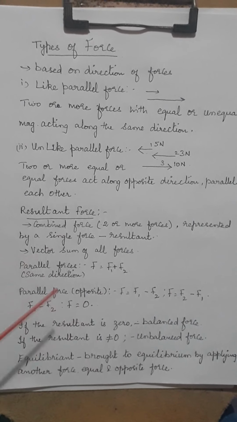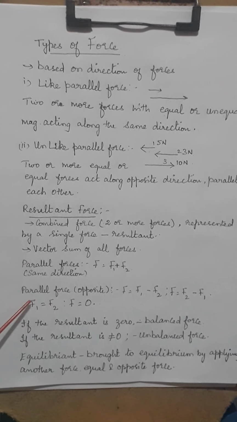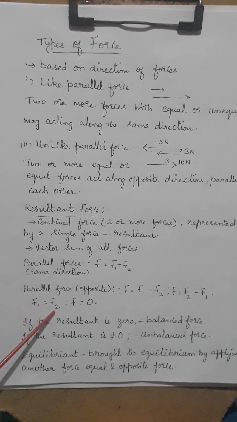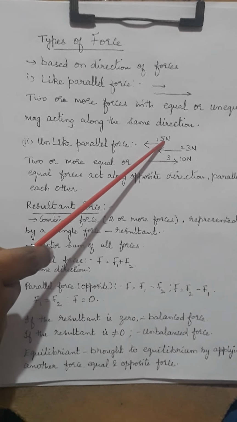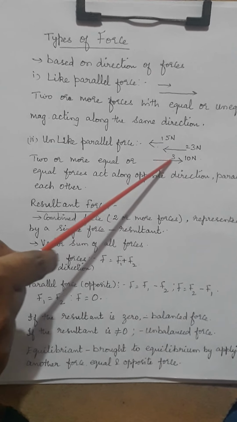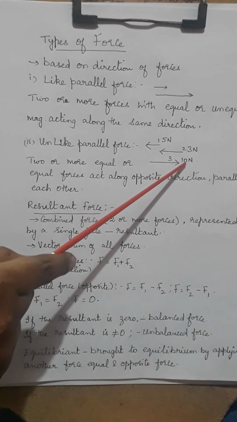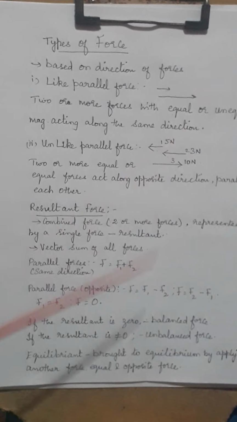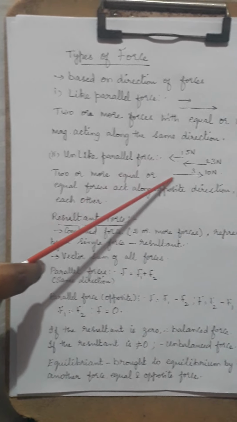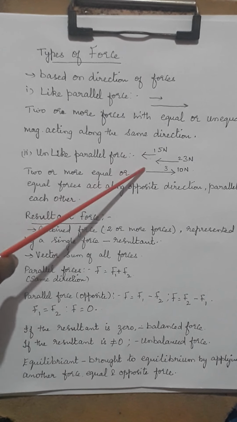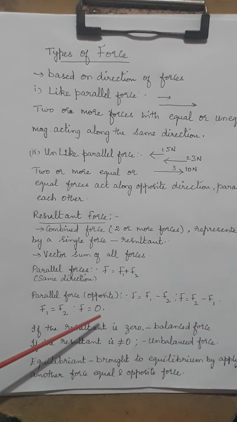But in some cases F1 will be equal to F2. If F1 is 5 Newton and the third force is also 5 Newton, then F is equal to 0, where equal and opposite forces give a net of 0.